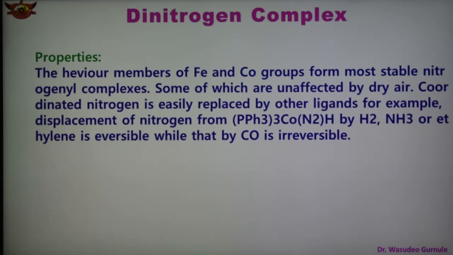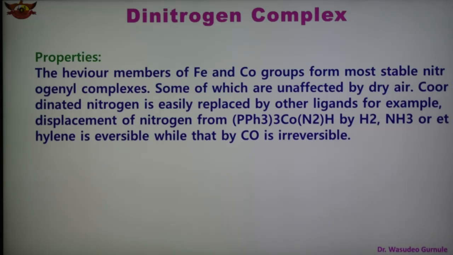Now in this case, the heavier members of the iron and cobalt groups form more stable nitrogenyl complexes, some of which are unaffected by dry air, and coordinated nitrogen is easily replaced by other ligands.